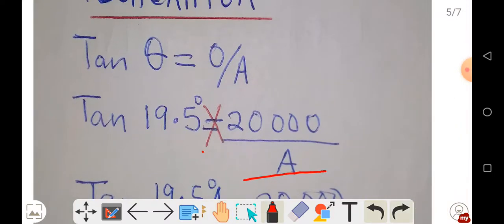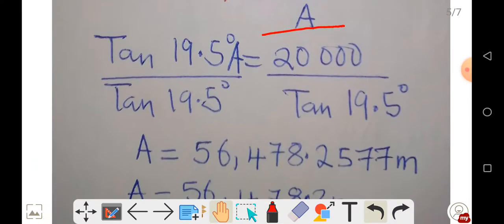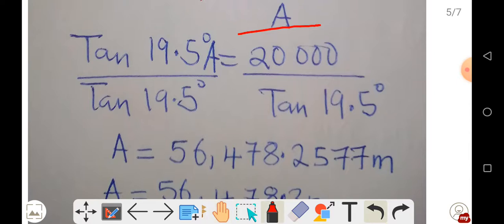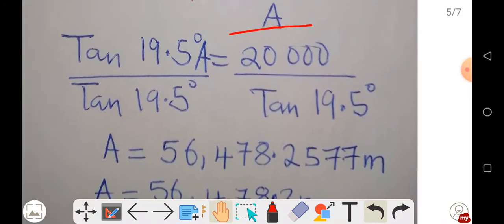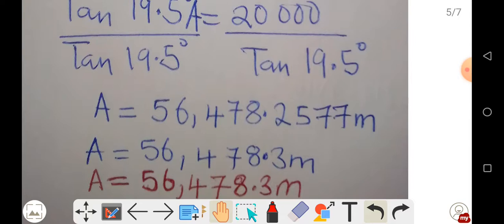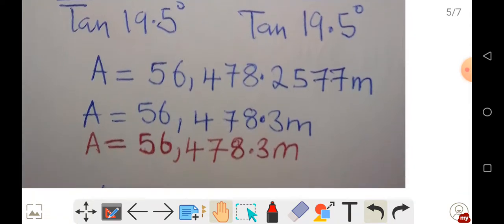We do the cross multiplication, and when you solve it mathematically, you get the adjacent to be 56,478.3 meters. This is the distance it traveled when the boom was heard.